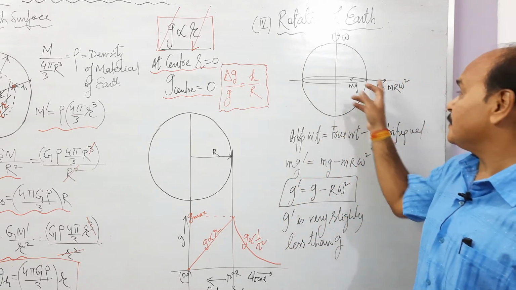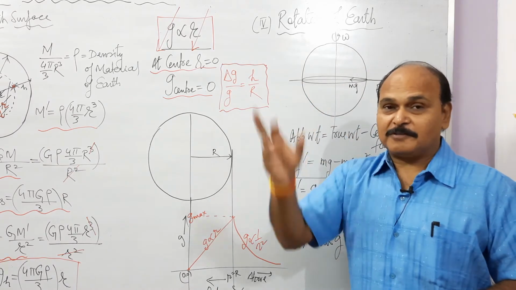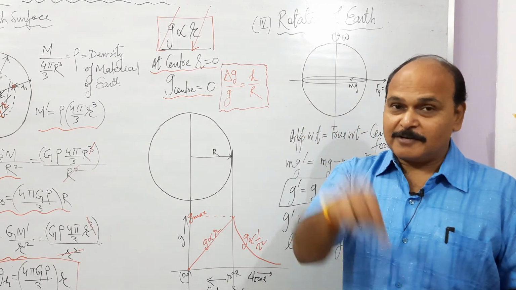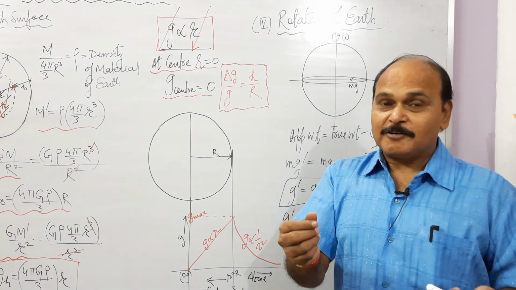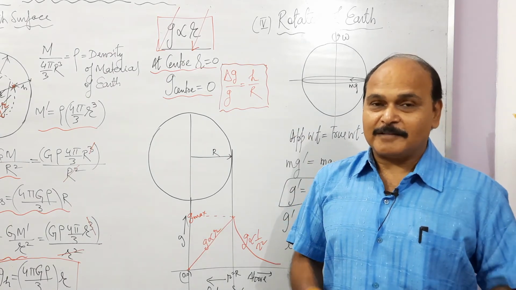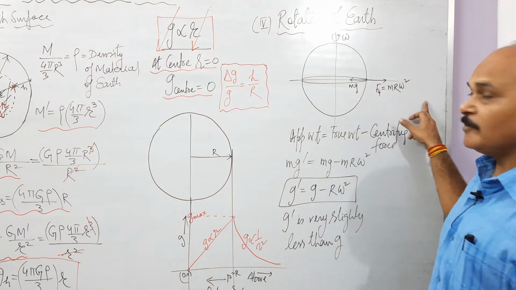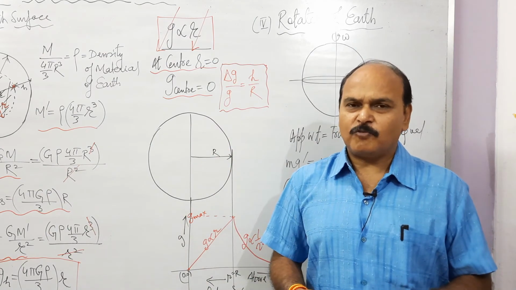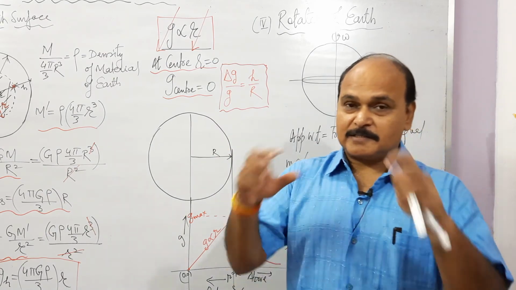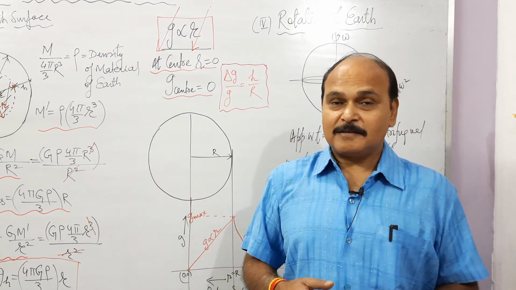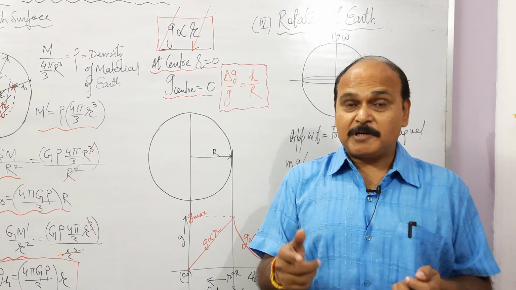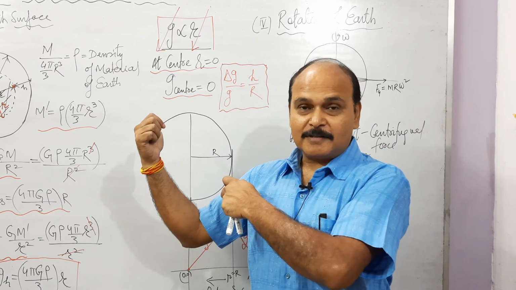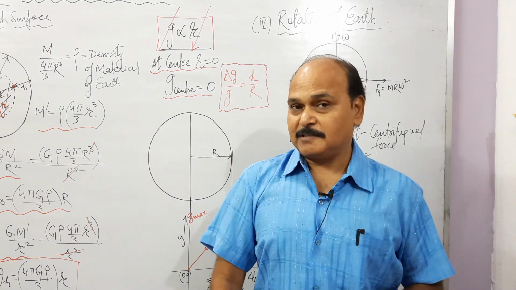If the Earth is spinning and you are sitting on the surface of Earth, what will happen? You would experience a pseudo force, and that pseudo force is what is called centrifugal force. If you are sitting over a platform and the platform starts rotating, your motion is accelerated. There is centripetal acceleration, but that centripetal acceleration, which is toward the center, has its reaction radially outward.